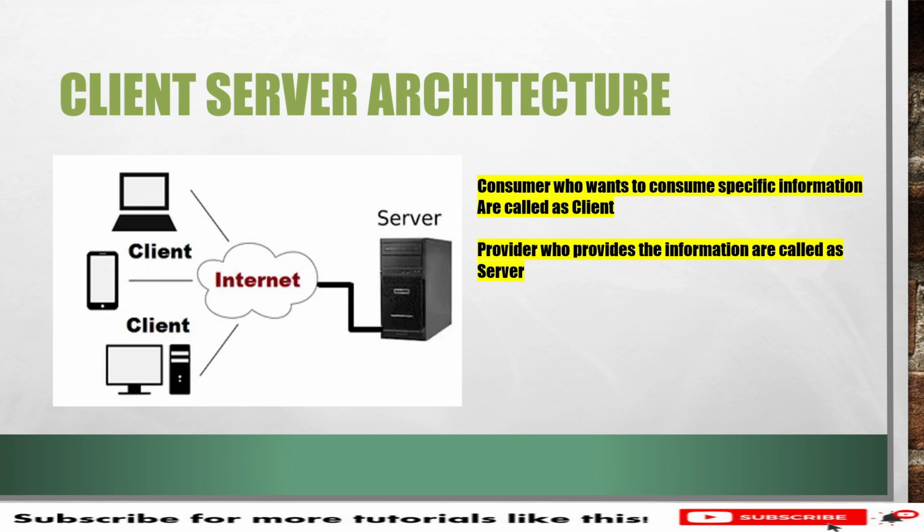They search for information over the internet, and the internet provides the information by hitting the server and getting the response back. In a simpler way, a consumer who wants to consume specific information is called a client, and the provider who provides the information is called a server.